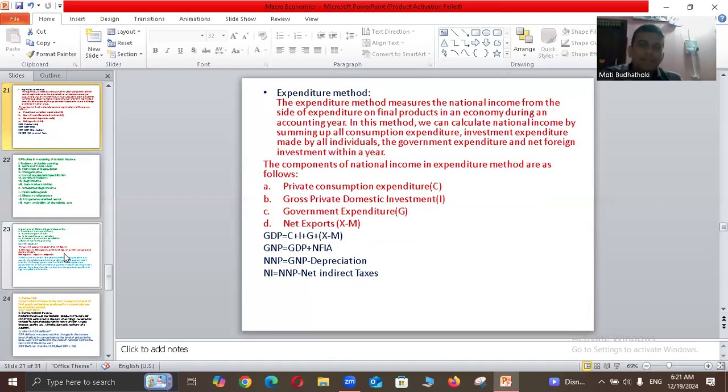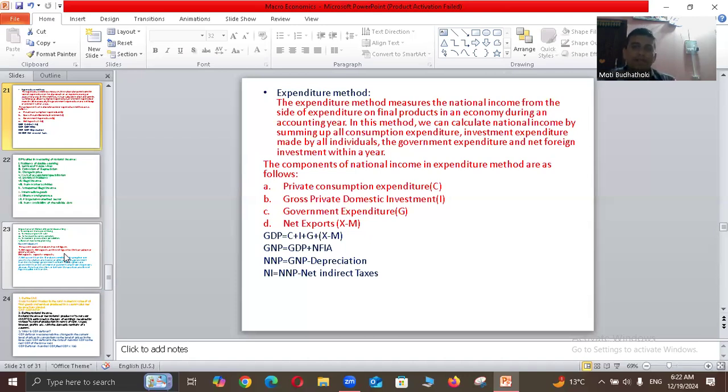Then expenditure method. The expenditure method measures the national income from the side of expenditure on final products in an economy during an accounting year. In this method, we can calculate national income by summing all consumption expenditure, investment expenditure made by all individuals, the government expenditure and net foreign investment within a year.